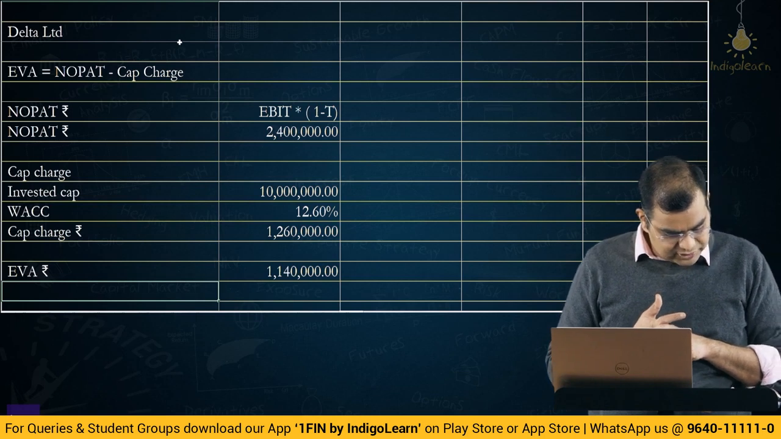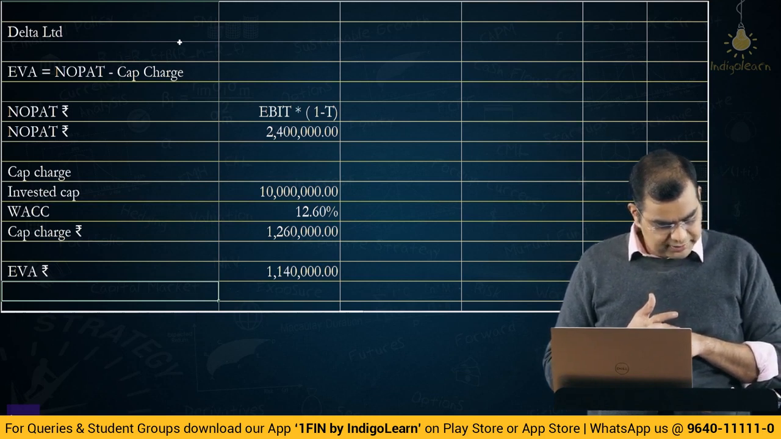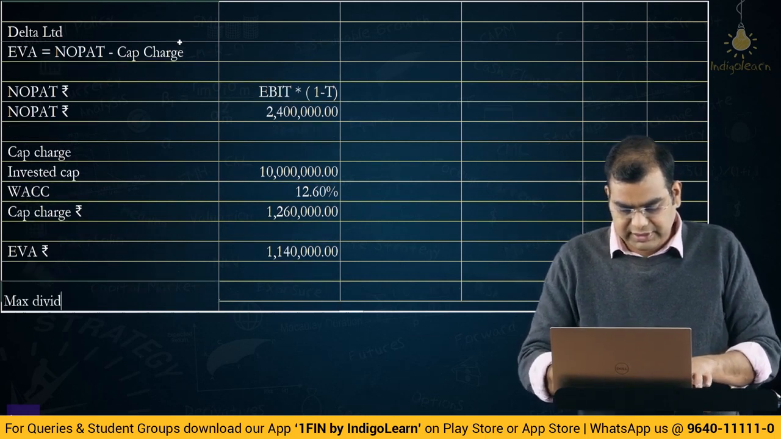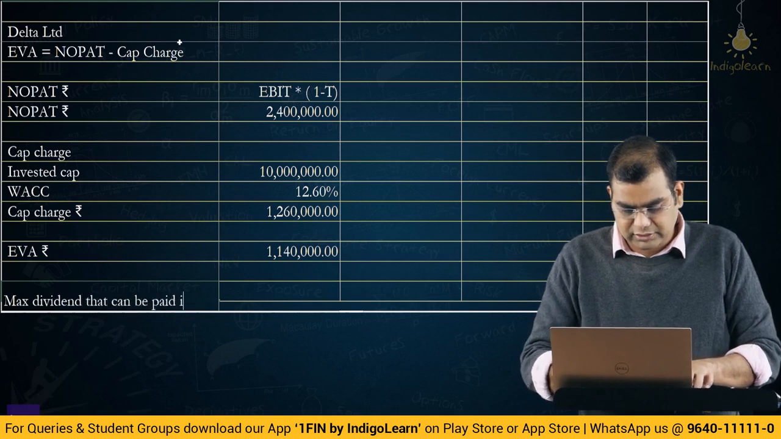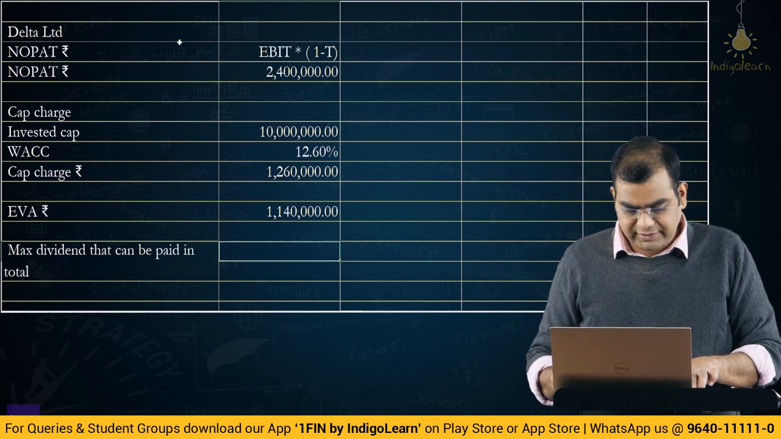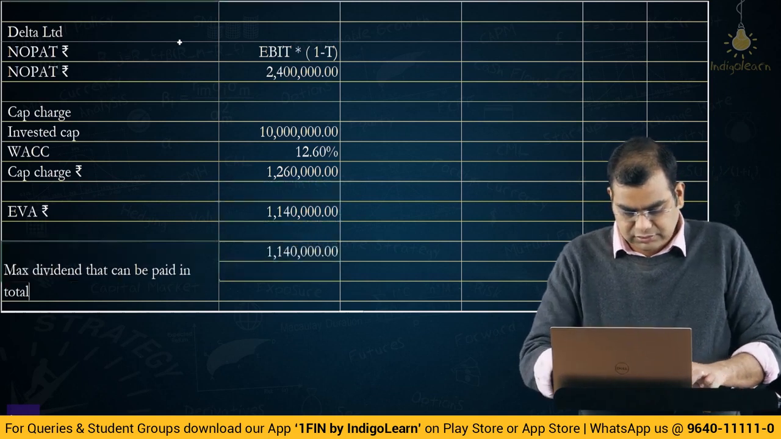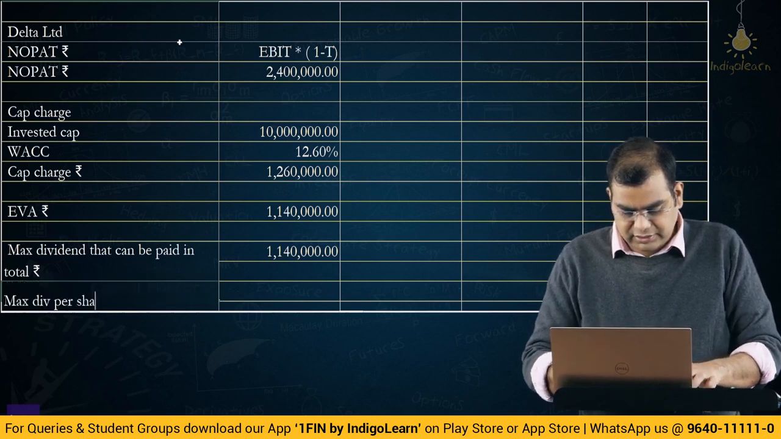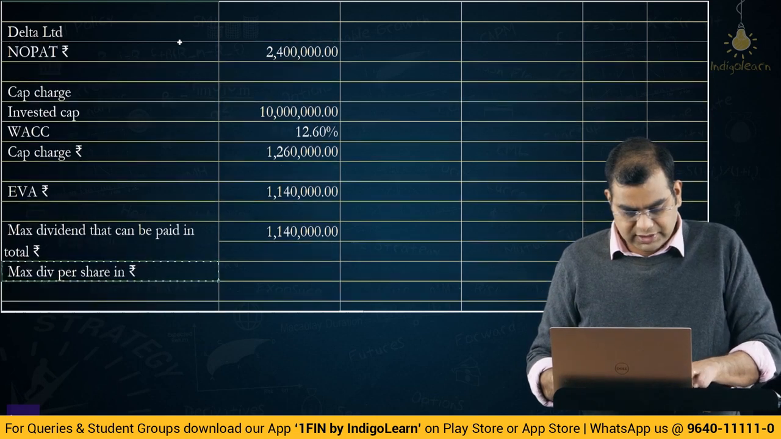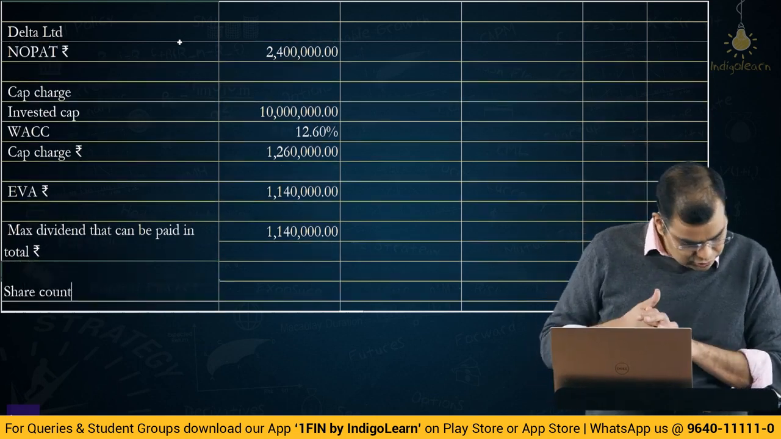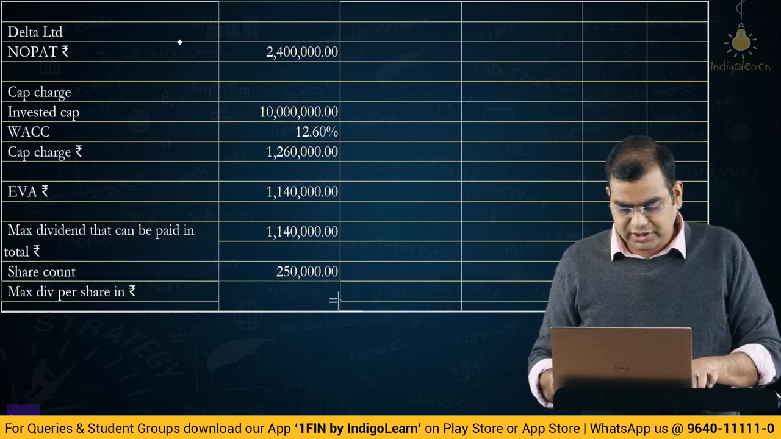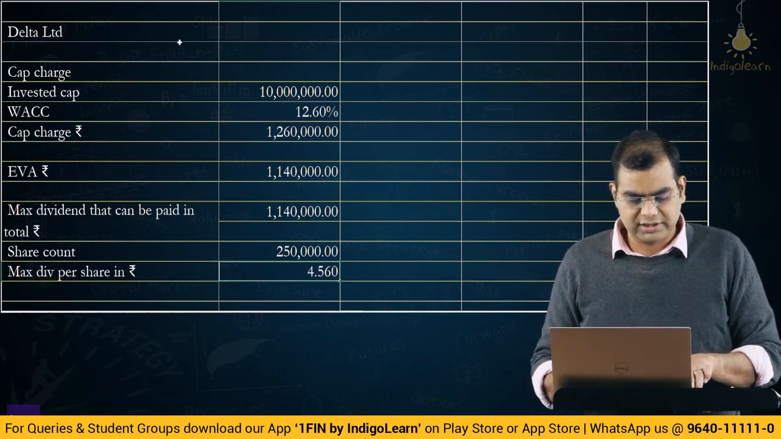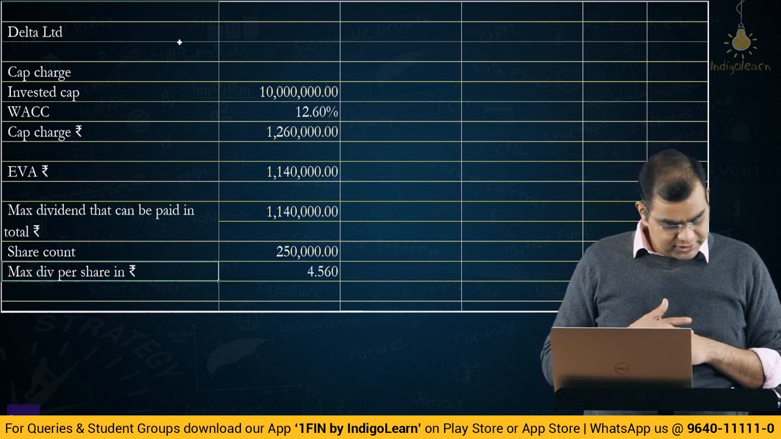Then Delta has 2,50,000 equity shares. According to EVA, you computed how much Delta can pay in dividend per share. So, the max dividend that can be paid in total is 11,40,000. Max dividend per share in rupees is the next one. We will divide by the share count, which is 2,50,000. Max dividend that you can pay per share is 11,40,000 by 2,50,000, which is 4.56. There is nothing beyond this.